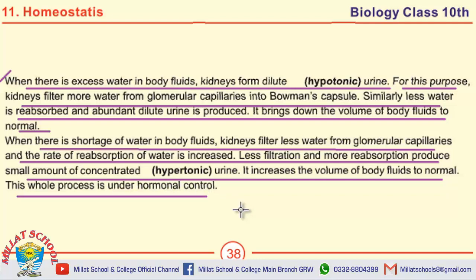Well students, these were some of the short questions. And now we will discuss some of the important MCQs. When there is excess water in body fluids, kidneys form dilute urine or hypotonic urine. When there is shortage of water in body fluids, kidneys produce small amount of concentrated or hypertonic urine. The whole process of urine formation is under hormonal control.